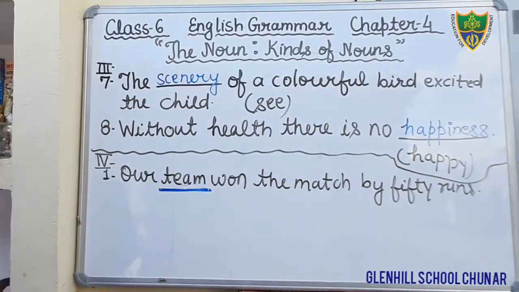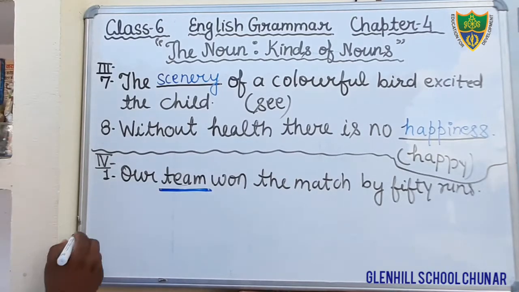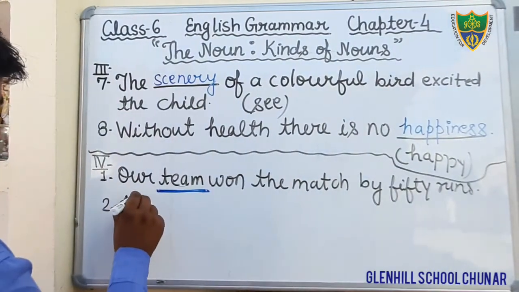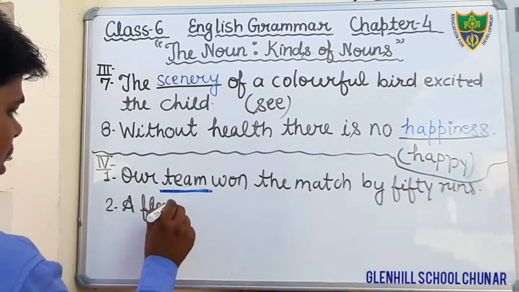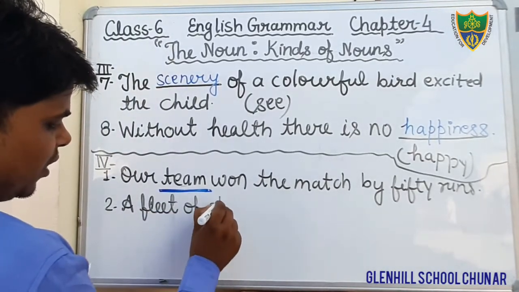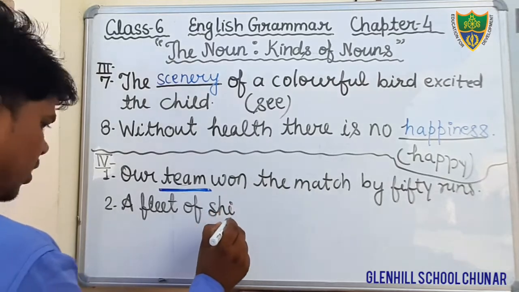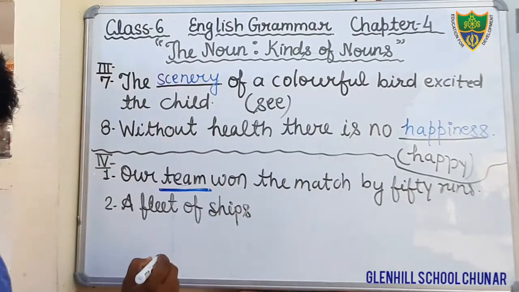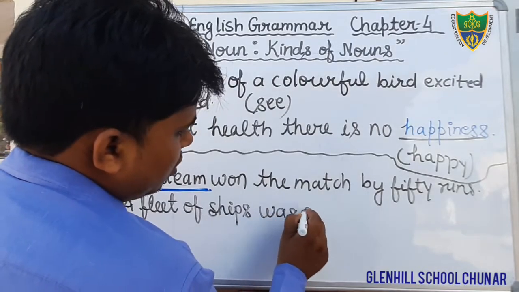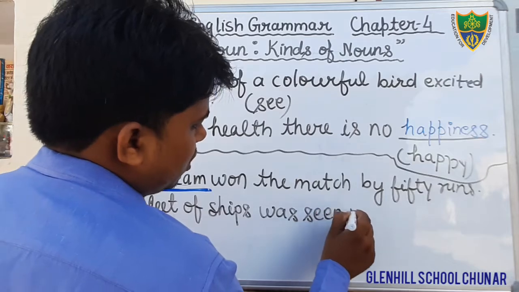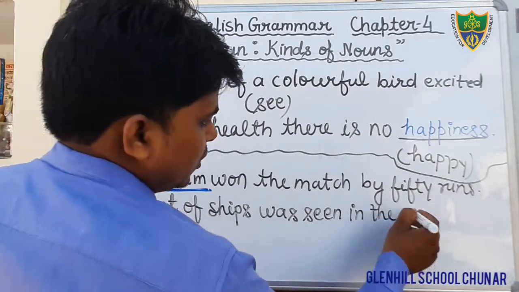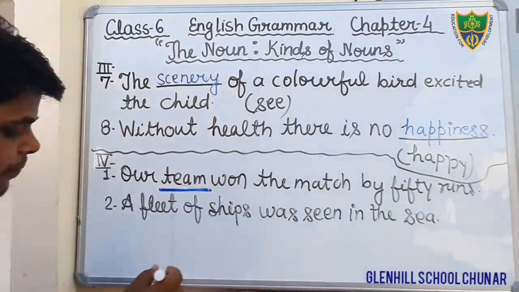Okay students, come to the next question. What is the next question? A fleet of ships. F-L-E-E-T, fleet of ships. S-H-I-P-S. The fleet of ships was seen in the sea. Okay students, this is the sentence.